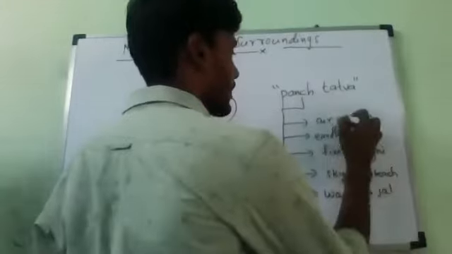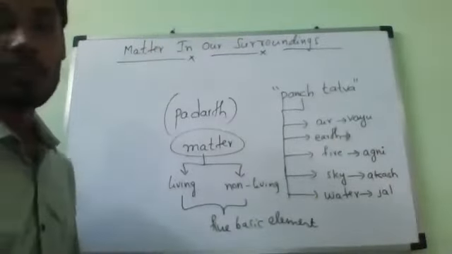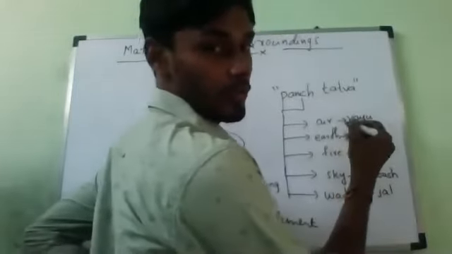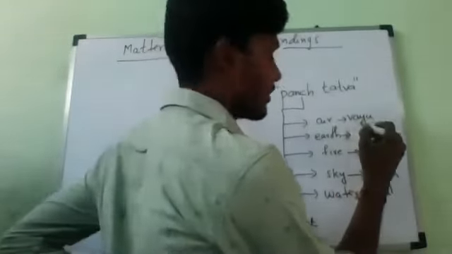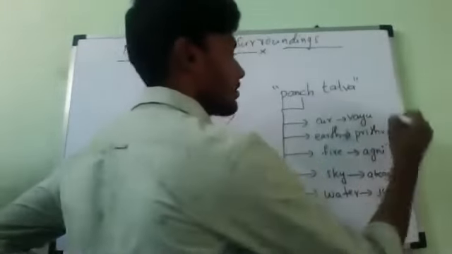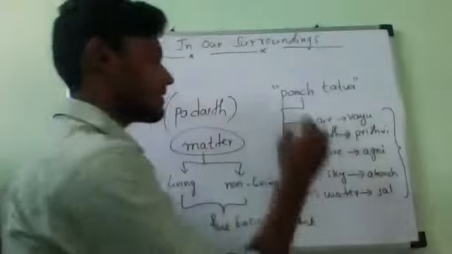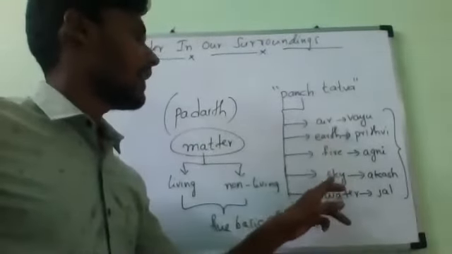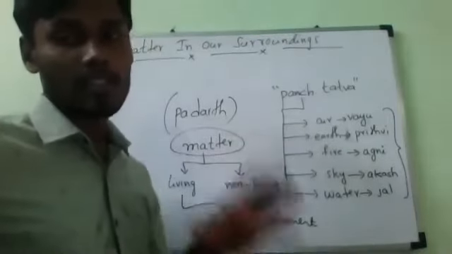In our Tamil language, we can study similar words, synonyms and opposite words, correct? On earth means what we should call? Prithvi. So this is our normal language and this is for normal known words. So air, earth, fire, sky and water. These are the Pancha Tattva.